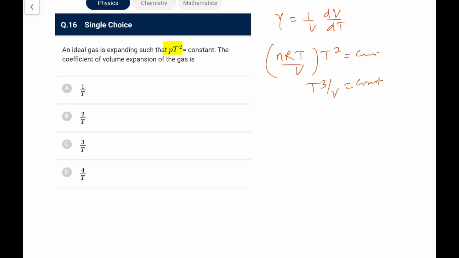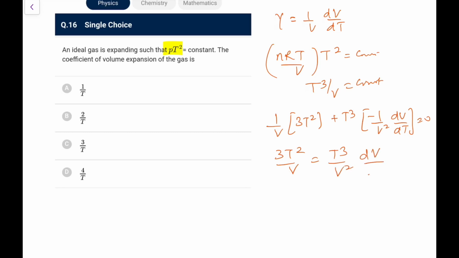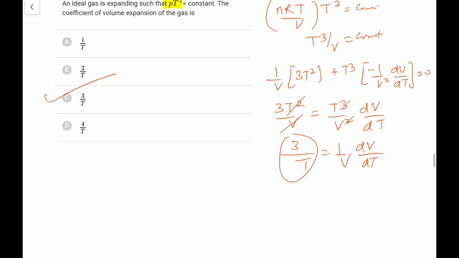So differentiate with respect to T, what we will get: 1 by V into 3T square plus T cube into minus 1 by V square into dV by dT equal to 0. So take it here, 3T square by V is T cube by V square dV by dT. T square goes, so what we got is 3 by T is equal to 1 by V dV by dT, that is what we are requiring. So answer is 3 by T, go for option C.